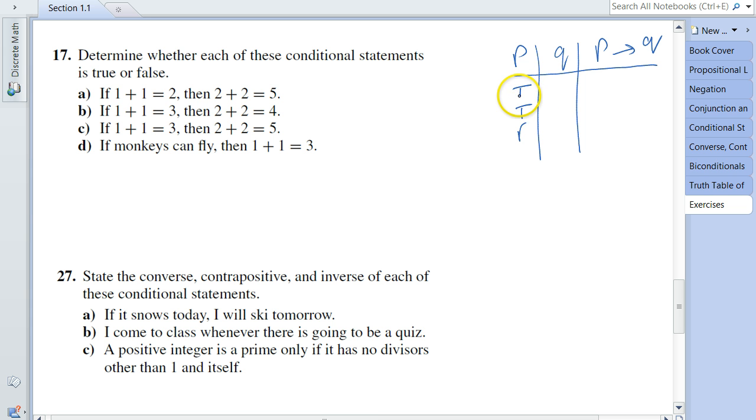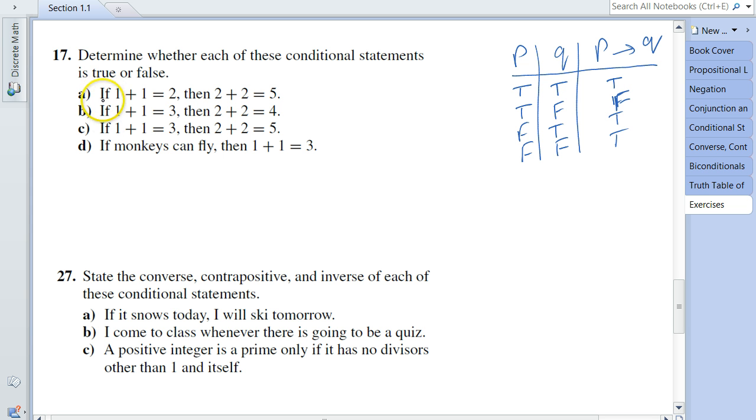So we'll start with true, true, false, false for the column of P, and true, false, true, false for the column of Q. And we know that the conditional statement truth table is true, false, true, true. A good way to memorize this is that if the second part of the conditional statement is false, then the whole conditional statement has a false truth value.